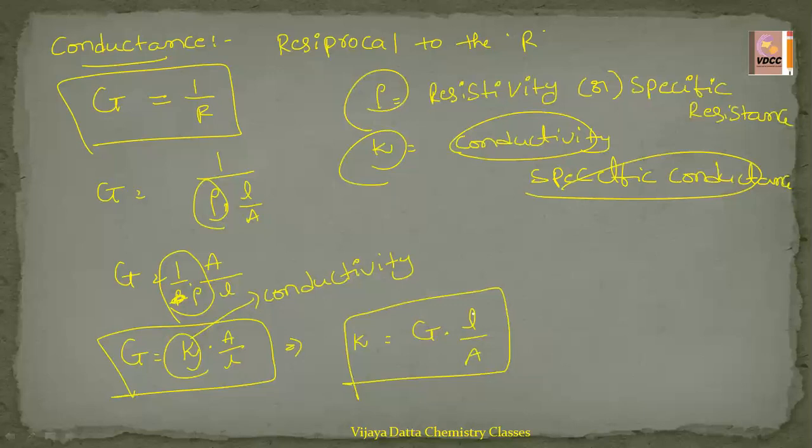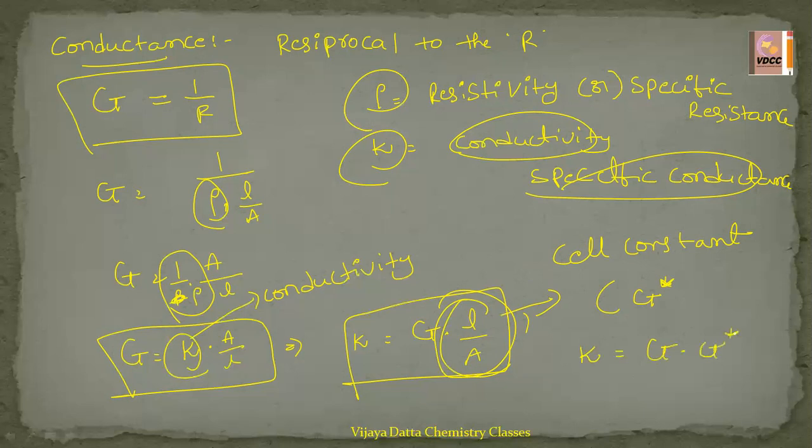Here is one more point: we are studying L by A. This L by A is called the cell constant. It is represented with G star. So you can write kappa equal to G into G star also.